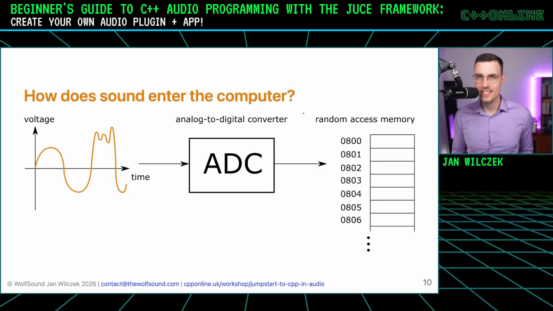But then we need to get it to our random access memory in our computers. So we need yet another device that's called an analog to digital converter, an ADC. And as a result, we get sound representation in our RAM. But what does the ADC do?